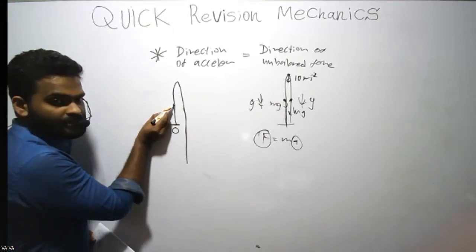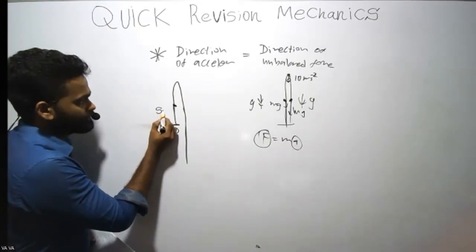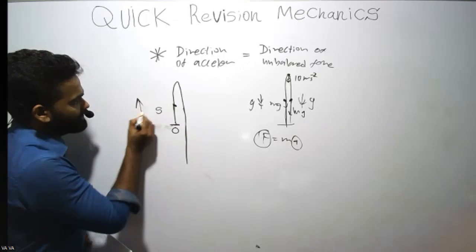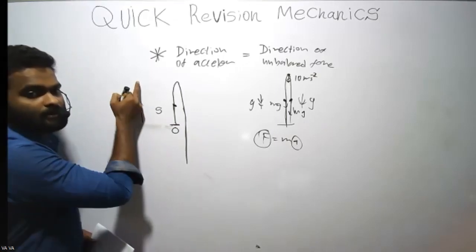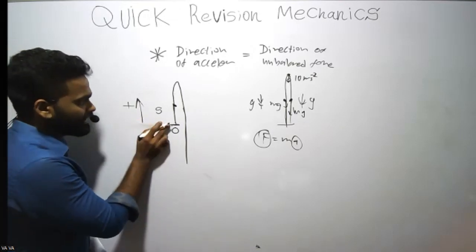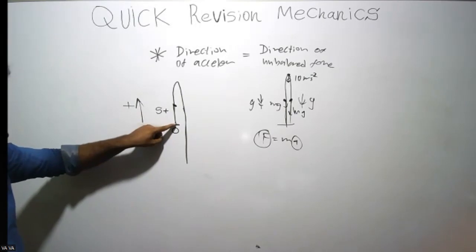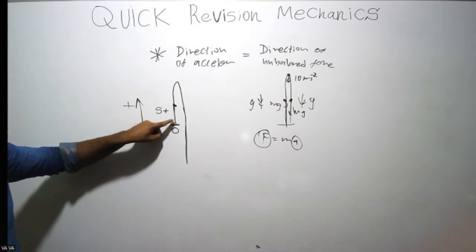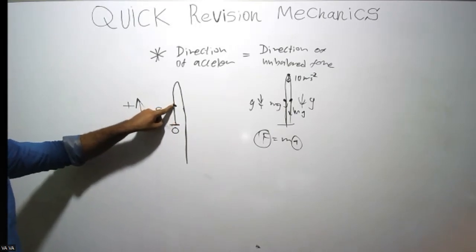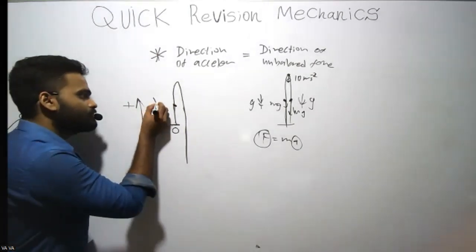So let's say the object moved here. What's the sign of displacement here? I assign the positive direction to be up, right? The shortest distance is positive. S is positive. Then what about velocity?